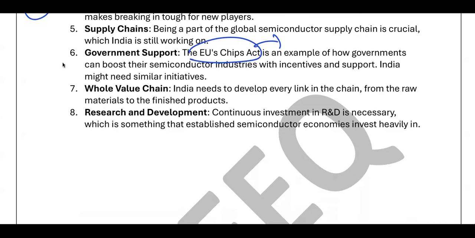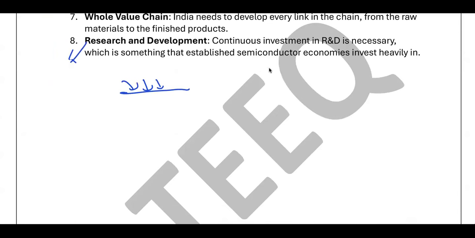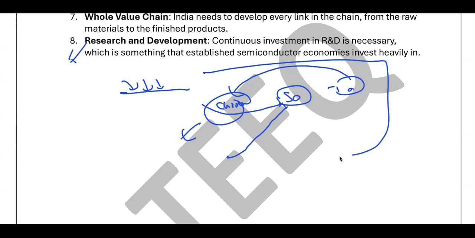And like I said, it requires a huge amount of skills. Designing is one thing, and putting those things on the chips is a completely different thing. It requires a lot of research and development, and so much skill to beat the competition. Now there are various fabrication units in South Korea and Taiwan. In Vietnam, the raw material will be supplied from China, or from South Korea or Taiwan, and they go back to China for assembly purposes. Like this, Southeast Asia has developed a proper value chain and India is not a part of this value chain. So this is one of the biggest challenges.